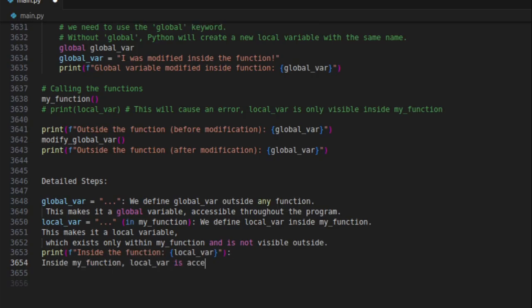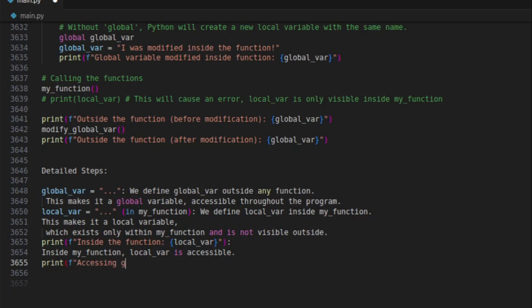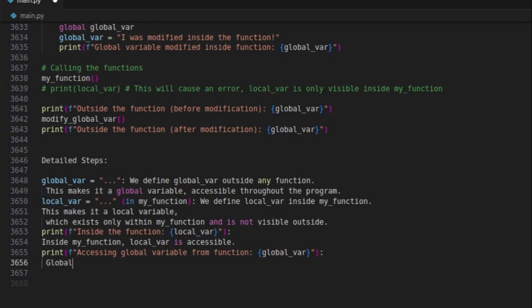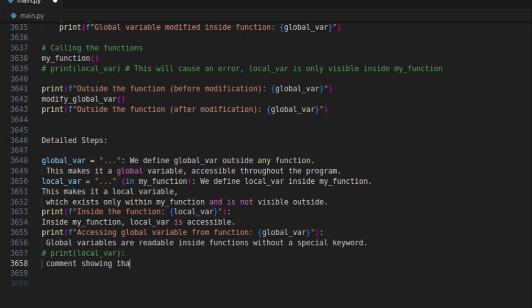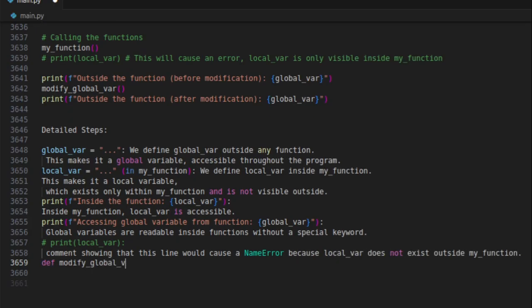print(f"Inside the function: {local_var}"). Inside my_function, local_var is accessible. print(f"Accessing global variable from function: {global_var}"). Global variables are readable inside functions without a special keyword. # print(local_var): comment showing that this line would cause a NameError because local_var does not exist outside my_function.